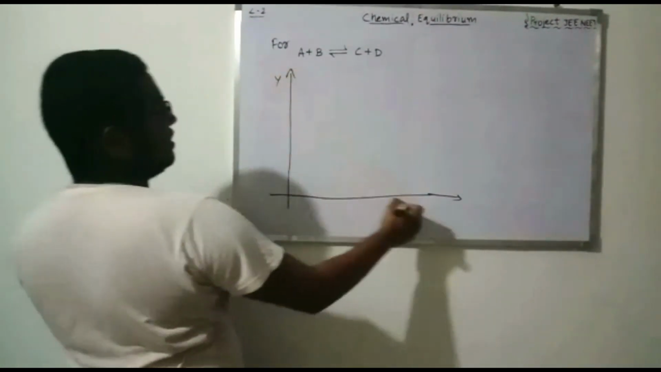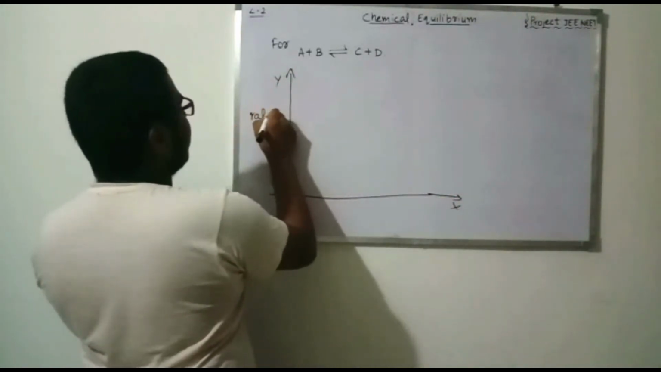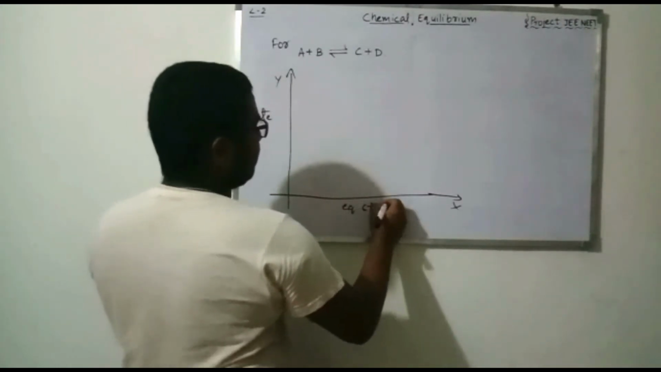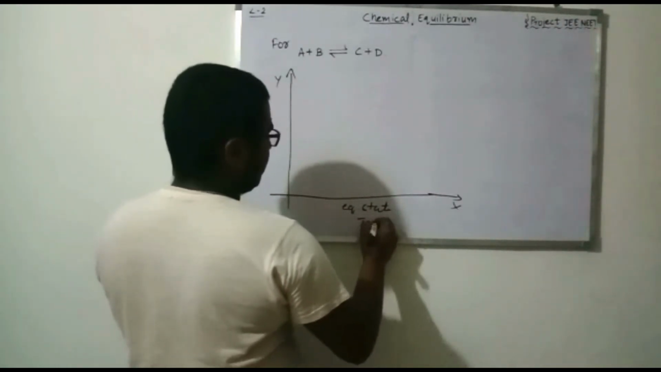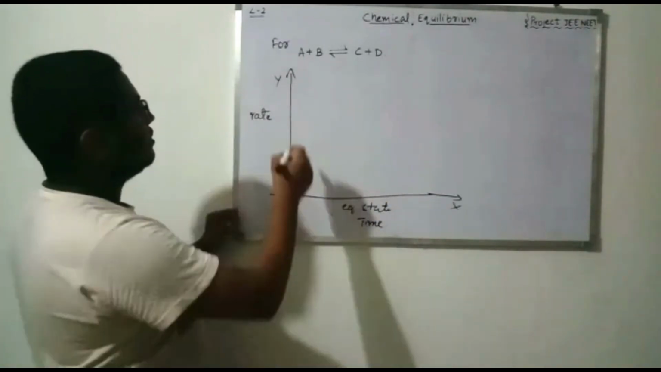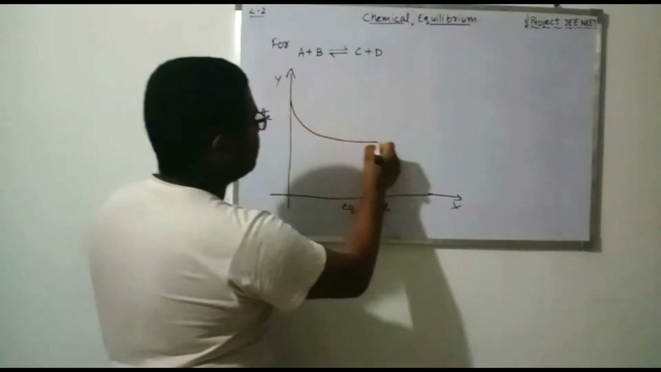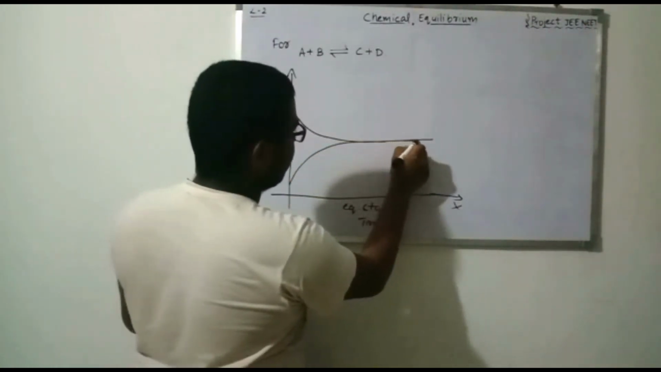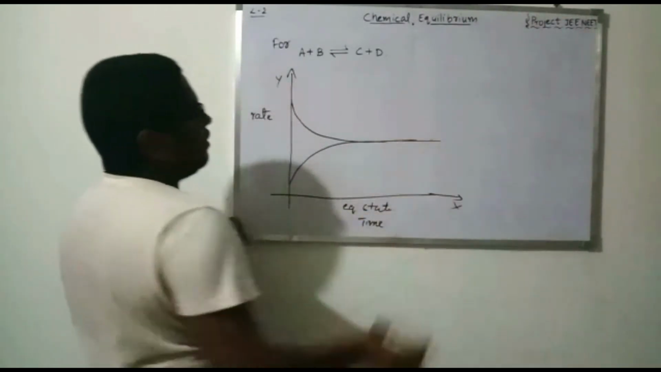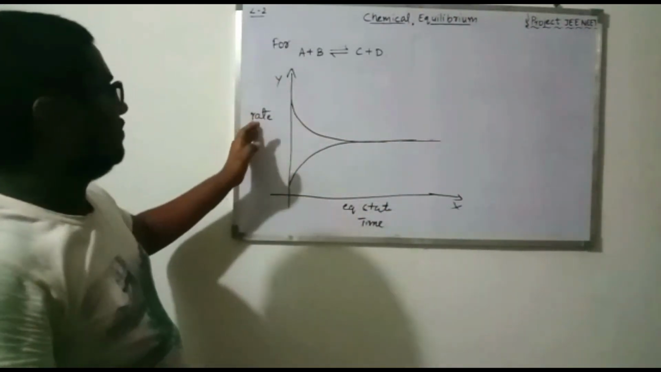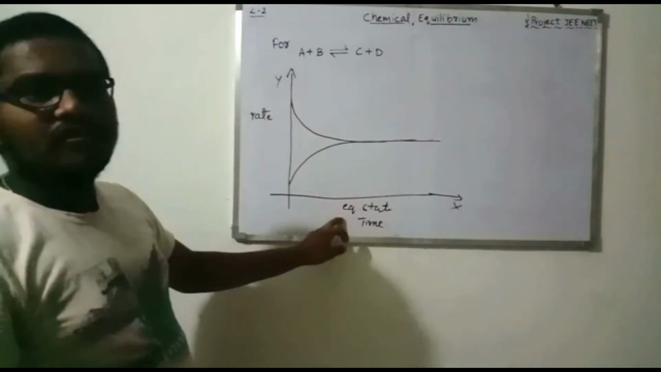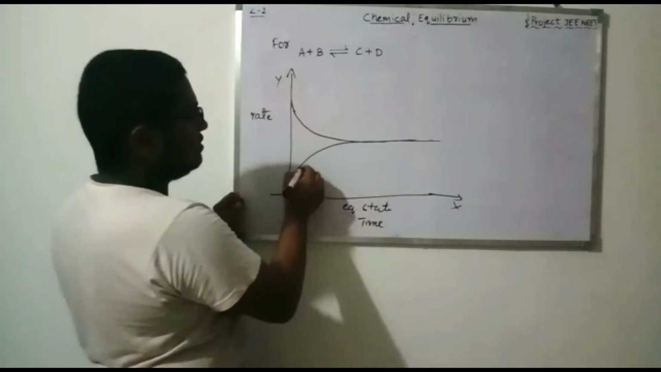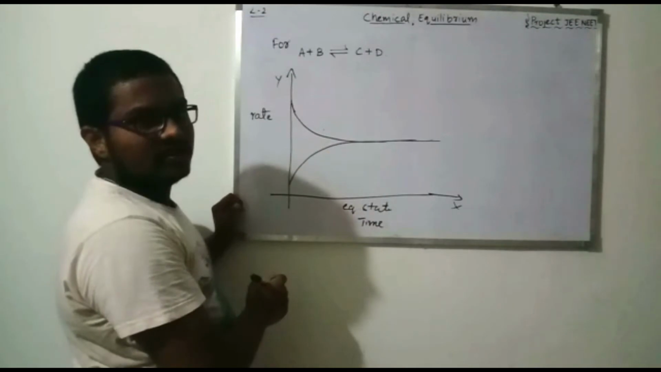So here the y-axis indicates the rate of forward and backward reactions, and the x-axis indicates the time to the equilibrium state. So clearly the graph looks like the following. This is the graph of the rates of forward and backward reactions against time. This upper line indicates the rate of the forward reaction, and this lower line indicates the rate of the backward reaction.